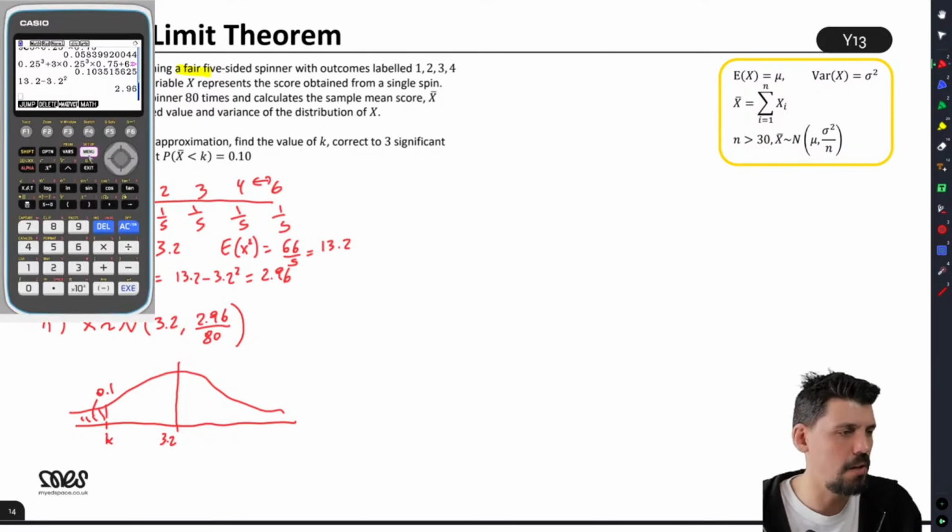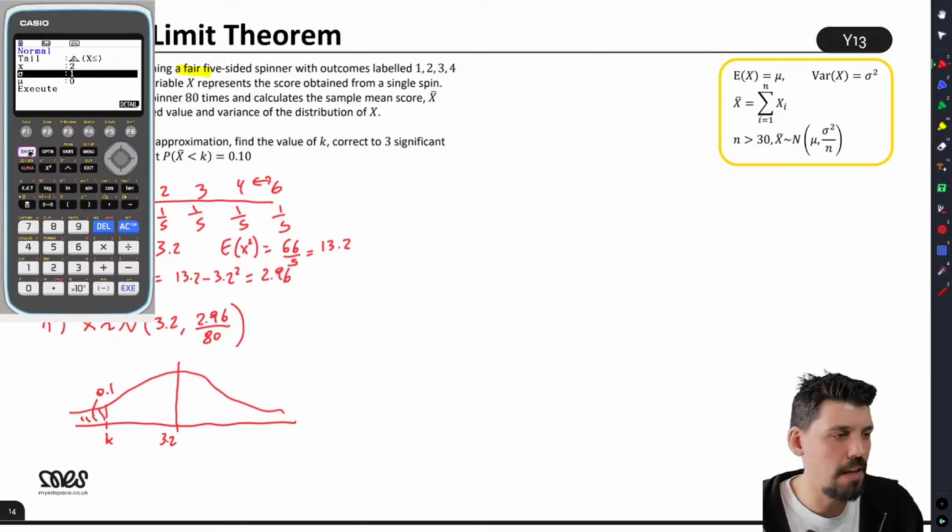To the calculator. Right, normal distribution. We want the left tail. I don't know. Let's put X is 2 for now. We'll take a guess. Now, sigma here is the square root of 2.96 over 80. You can do that directly in your calculator. That's not a problem. Just use brackets. When you're in here, it won't be doing the fractions for you particularly nicely. I've put 2 in as a first guess. It's going to be a terrible guess. Oh, actually, that's fairly big, because this variance is tiny.